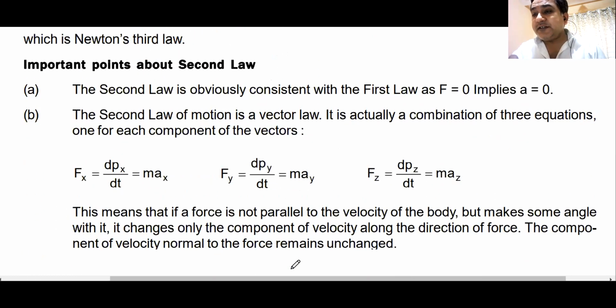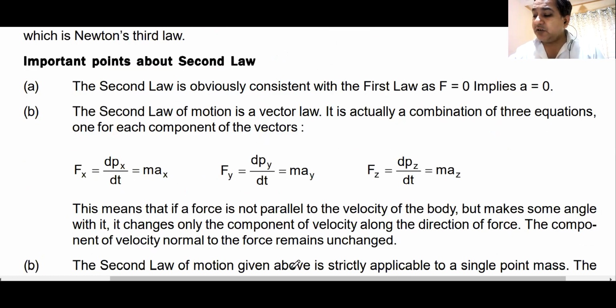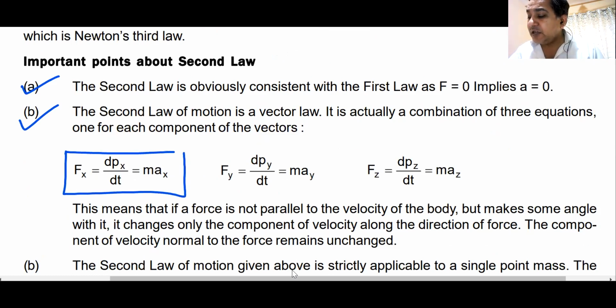What are the important points that you must remember about Newton's second law? Newton's second law consists of Newton's first law. If force is zero, acceleration is zero. The equation that we wrote, dP by dt is equal to F vector. This was a vector equation. You can also write this equation along x-axis. If you write it along x-axis, it will look like this. Fx is equal to dpx by dt is equal to m into ax.